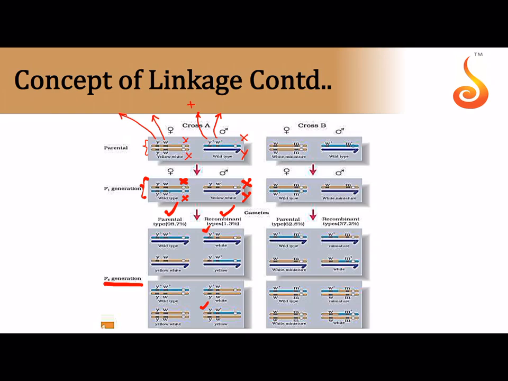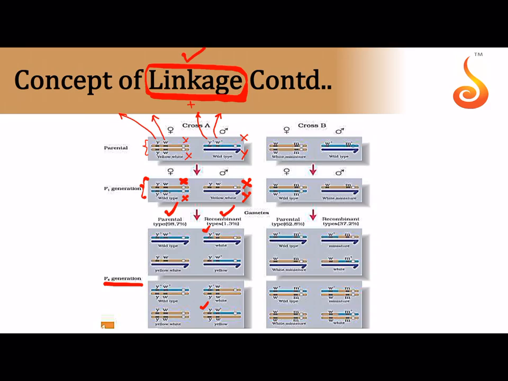Why? That means that the genes Y and W are very close to each other. So when there is cell division during a cross, when there is meiosis or gamete formation, they do not get separated from each other easily. Now, why do they not get separated easily from each other? Because they are physically present very close to each other. When two genes located on the same homologous pair are physically located so close to each other that they produce more parental combination in the F2 generation than the new combination, then we call this phenomenon linkage.